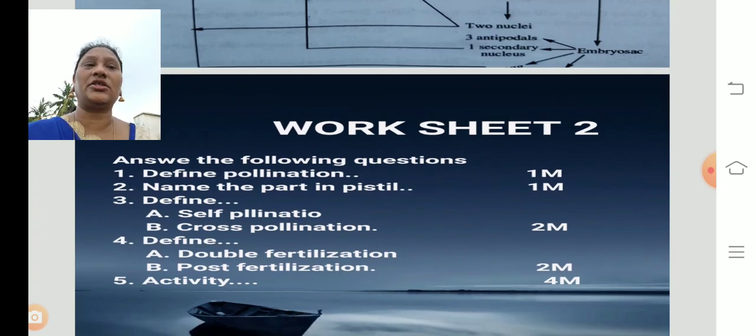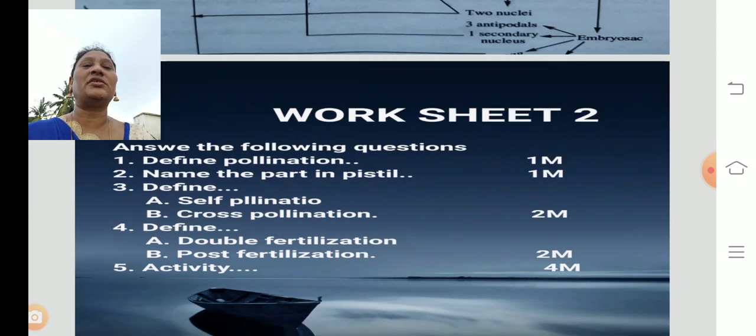Hope you understood, children. First we saw pollination, next fertilization, next the process of development of a fruit and a seed. So: pre fertilization, double fertilization and post fertilization.